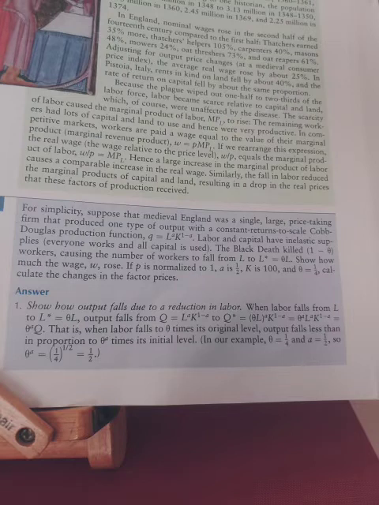The competitive labor demand equation is determined by equating the marginal product of labor to the real wage: MPL = W/P.